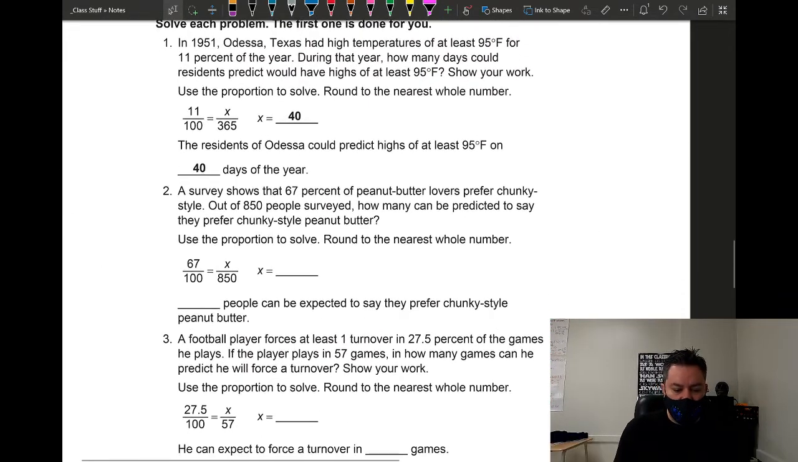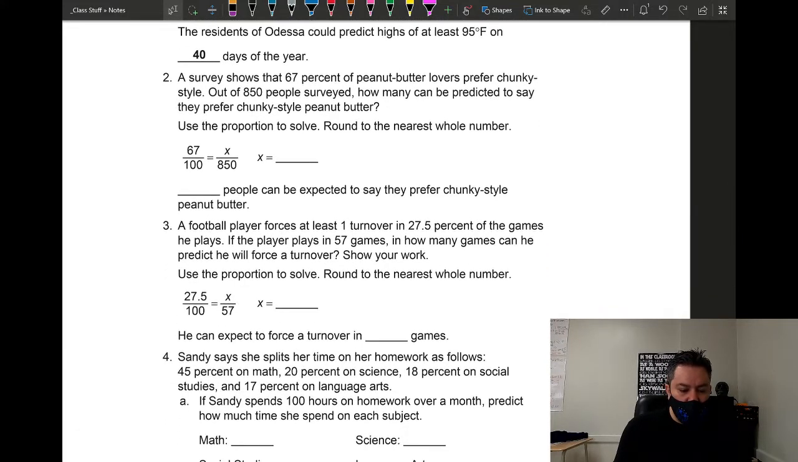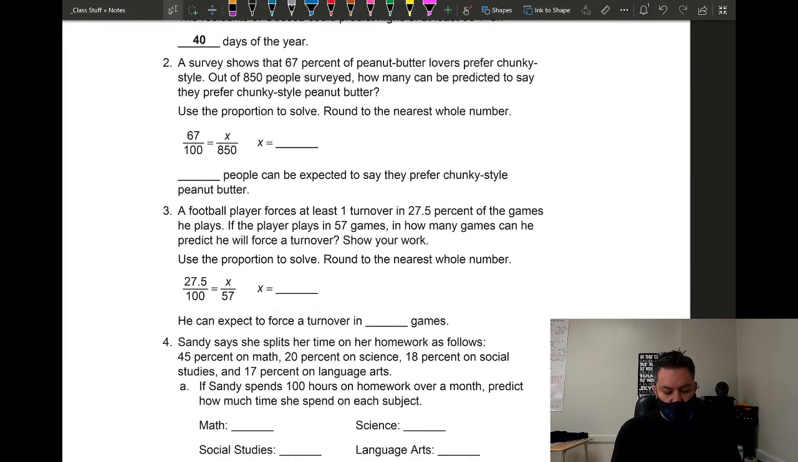Number one is already done for us, so I'm just going to skip that. Number two, and this is what we're going to do. Whenever we make predictions, we can either convert to decimal and multiply by the total, or you can do cross products, whatever is easier for you. A survey shows that 60% of peanut butter lovers prefer chunky style. Out of 850 people surveyed, how many can be predicted to say that they prefer chunky style peanut butter? Use the proportion to solve it.